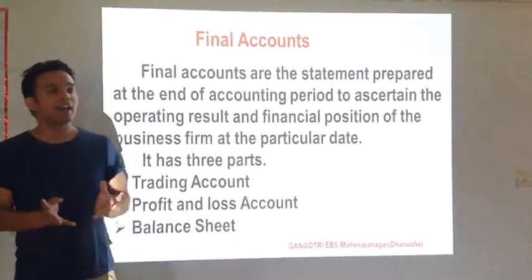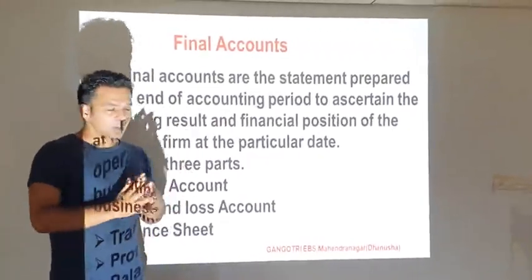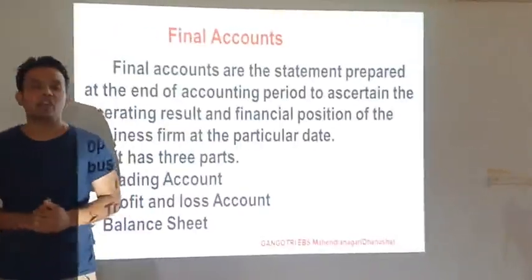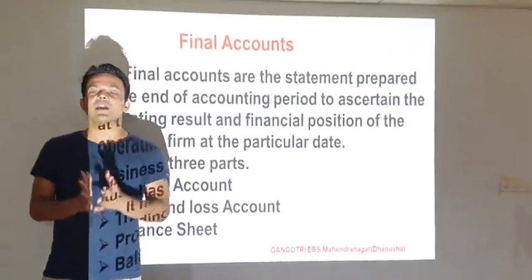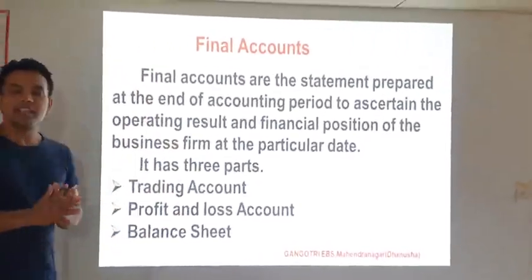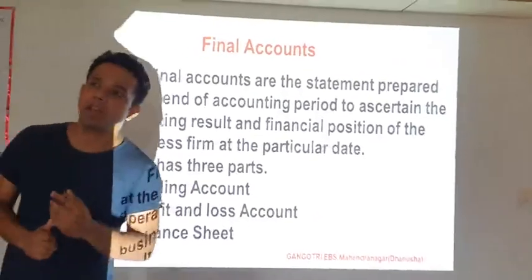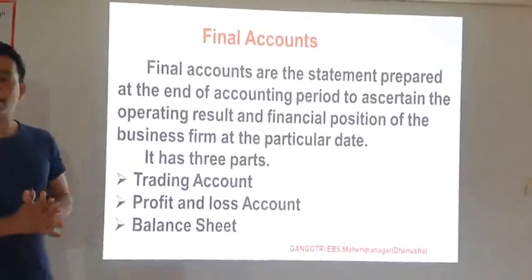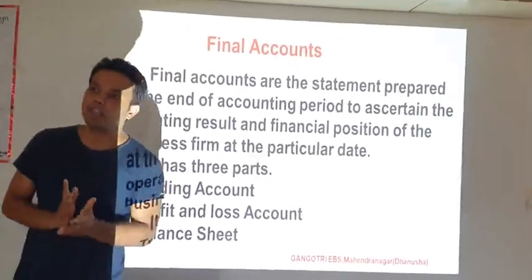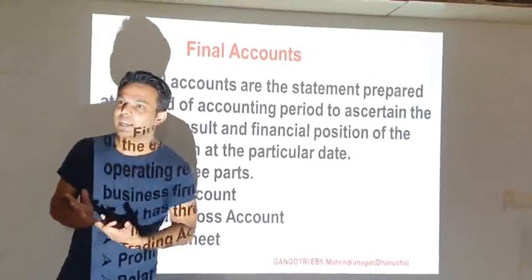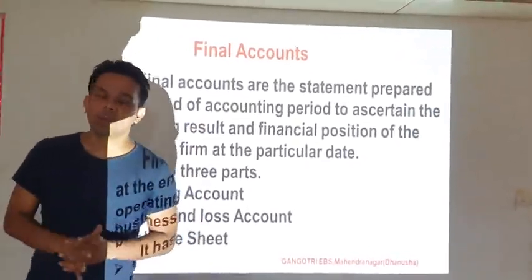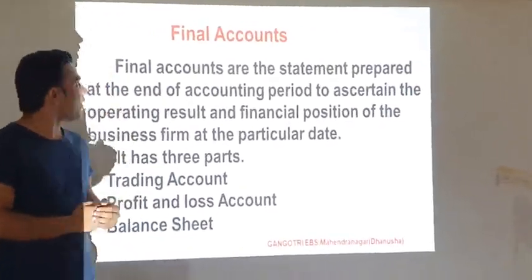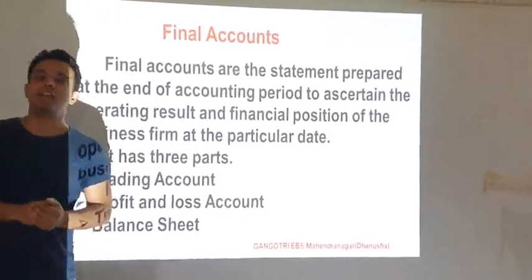So in short, you can say final account is the statement prepared by the organization to know about the profitability and the financial position. And it has three parts. It consists of three elements: the trading account, profit and loss account and the balance sheet. When you prepare the trading account, profit and loss account and the balance sheet, then we know the net profit and net loss as well as the financial position of the organization.